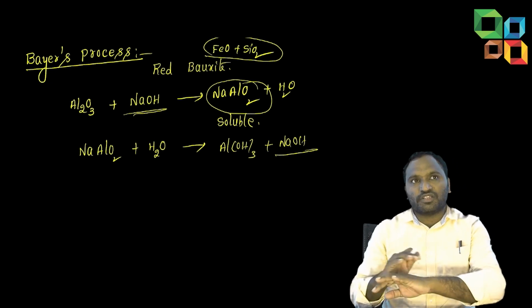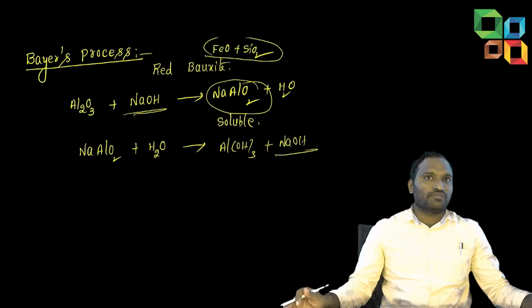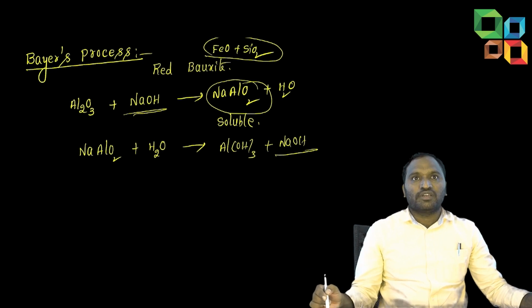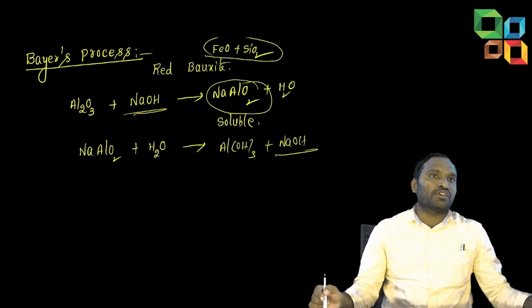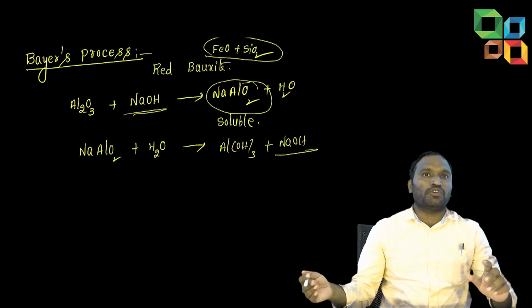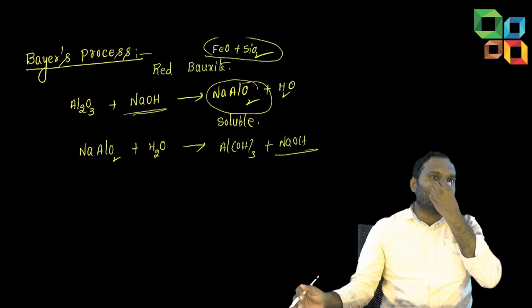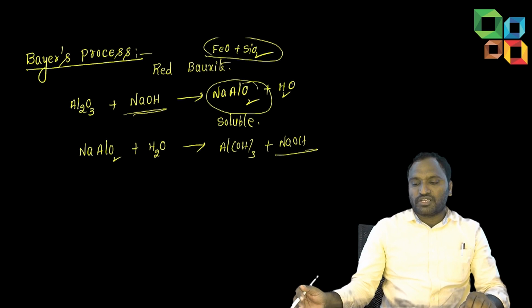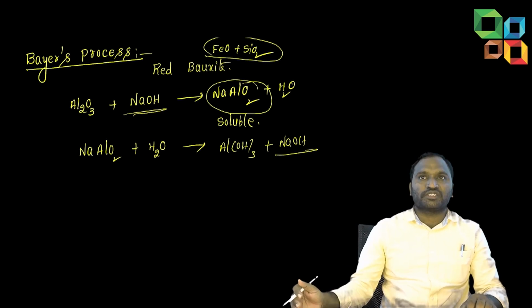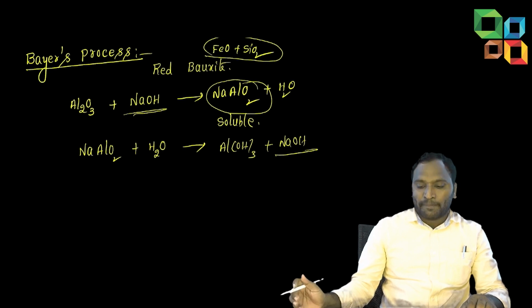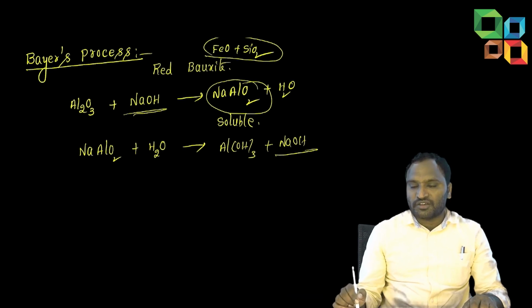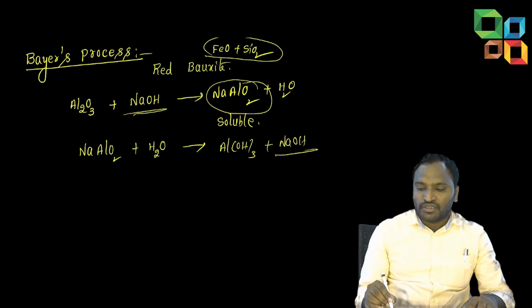Now the impurities are left from the first stage only. Through filtration we will separate. NaAlO2 is soluble; FeO and SiO2 are not soluble. Soluble and insoluble can be separated by filtration. These impurities will be removed in the first stage through filtration. Afterwards, on hydrolysis, we get aluminium hydroxide, and sodium hydroxide gets separated.